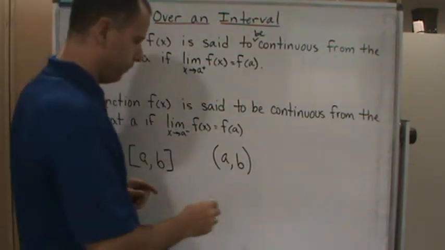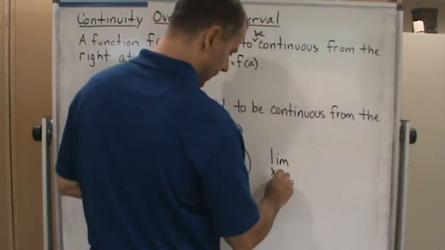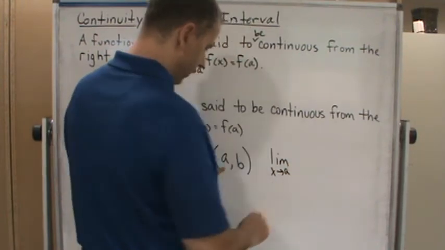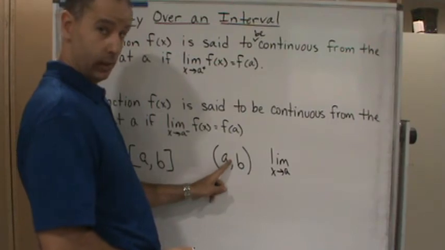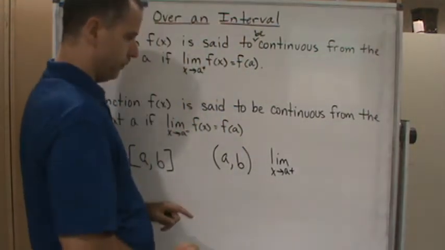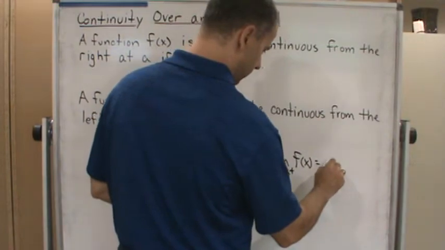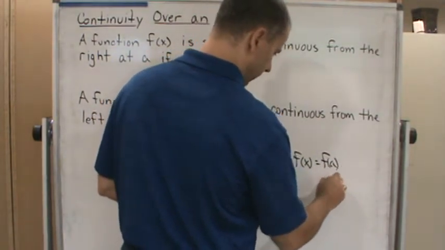and we would also have to show that the limit as x approaches a from the right of f of x equals f of a.